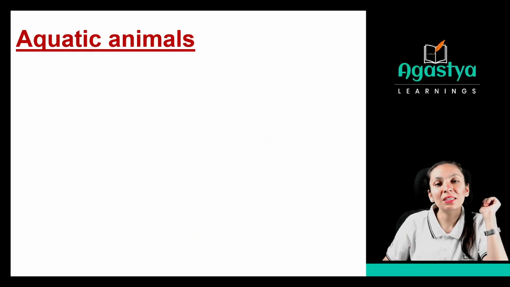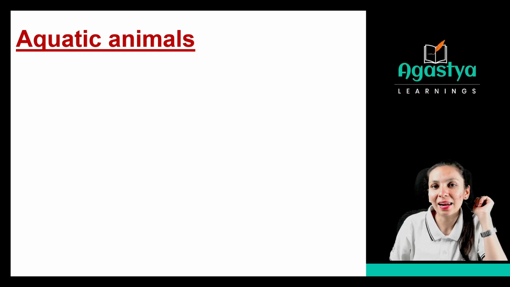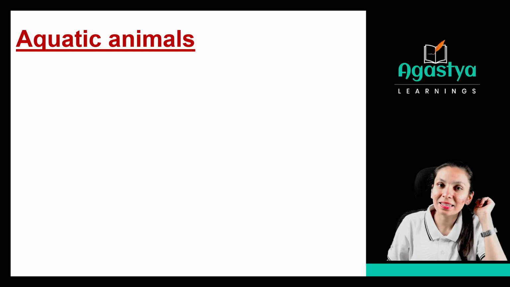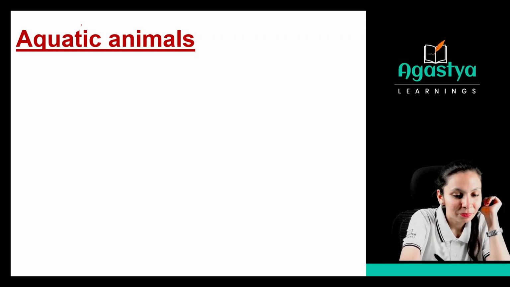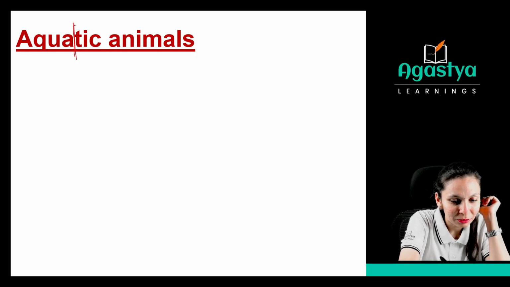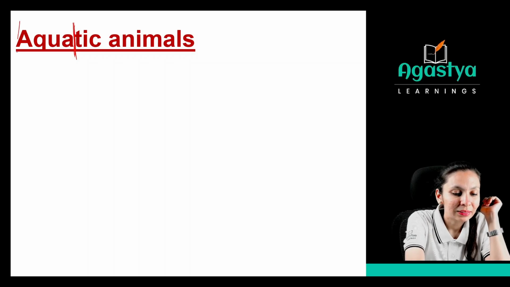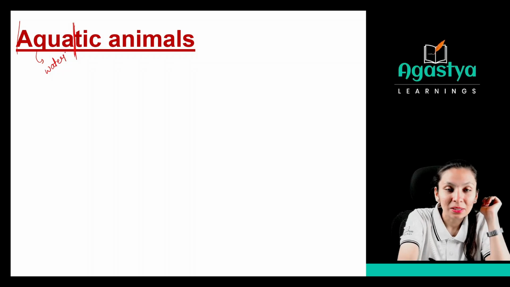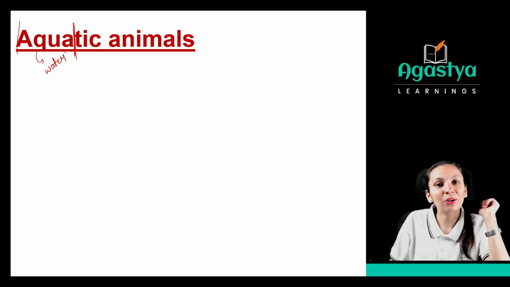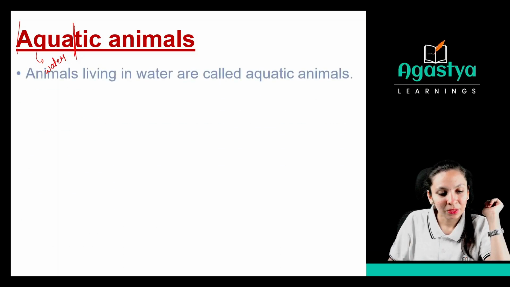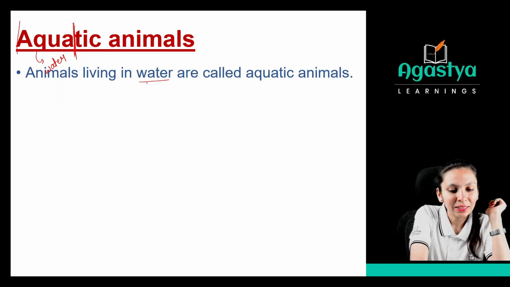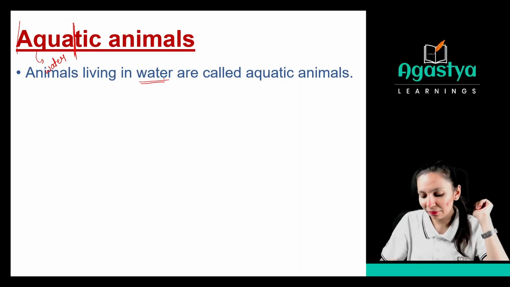animals. So, in this one, we are going to discuss the last classification type based on their habitat, that is the aquatic animals. So, what do you mean by aquatic animals? You know, when we want to learn something, we have to split that word. So, this aqua is always related to water. So, the animals which are living in water are called aquatic animals. So, they are living in water, right? So, they are the aquatic animals.